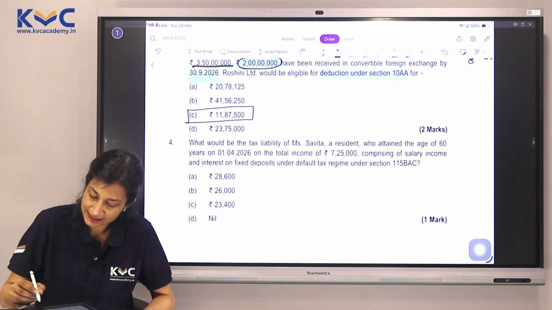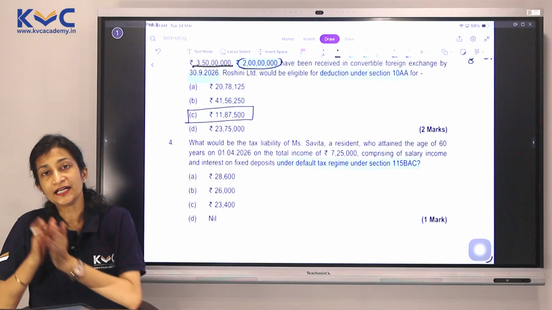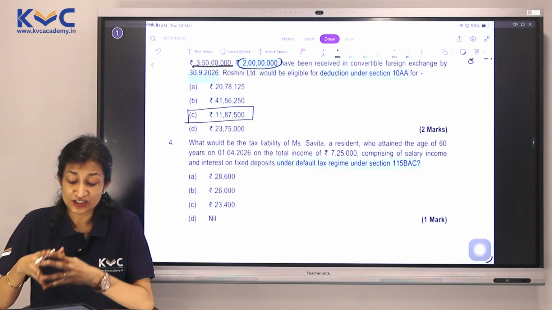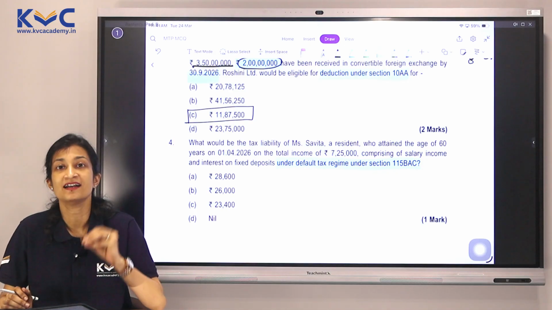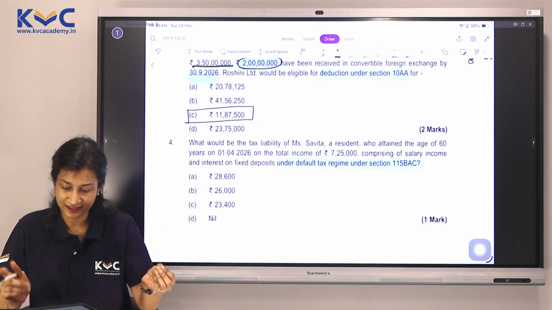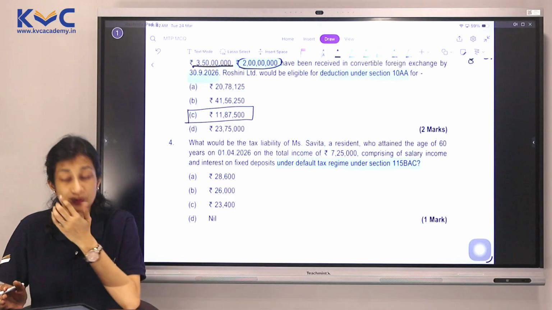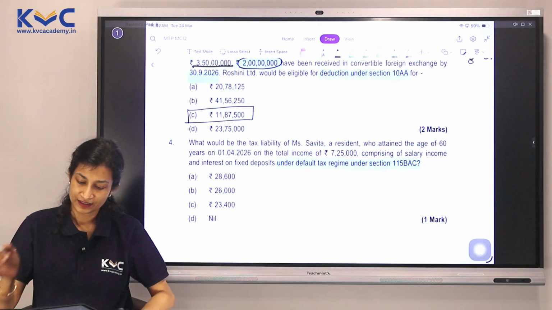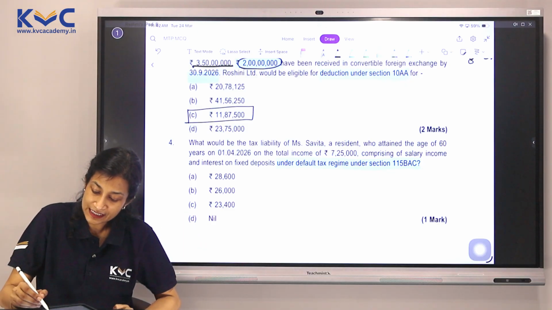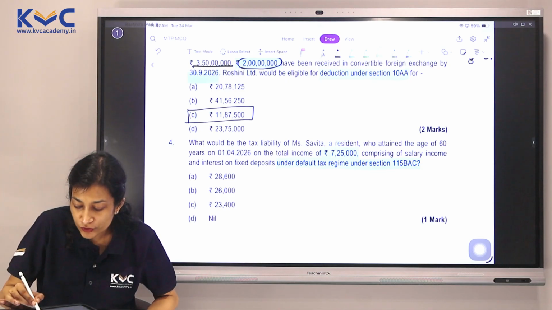Okay, this changes the entire question. Had it been the optional tax regime, this age criteria would have been very much relevant for us because we would be applying a threshold of 3 lakhs and not 2.5. But because we are under default tax regime, we are not bothered about the age criteria at all. So her income is 7,25,000. She is also a resident.